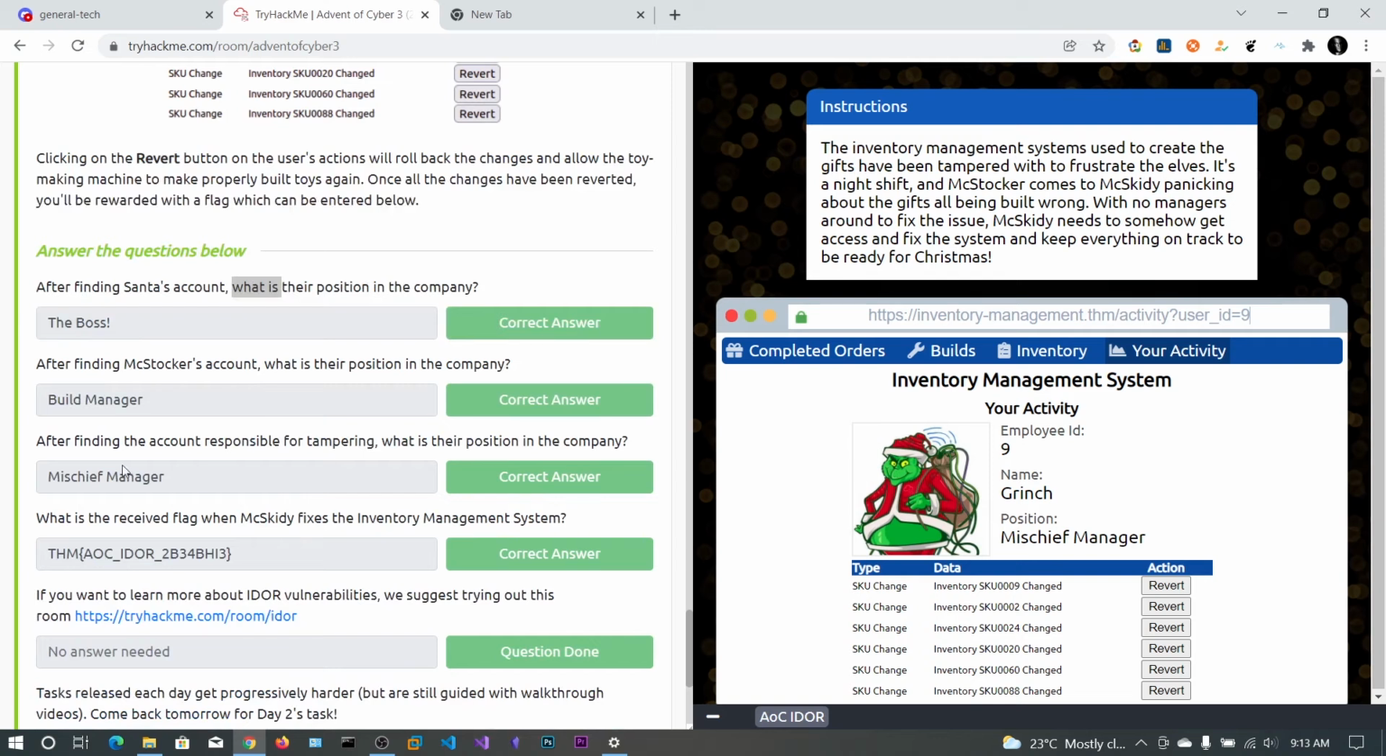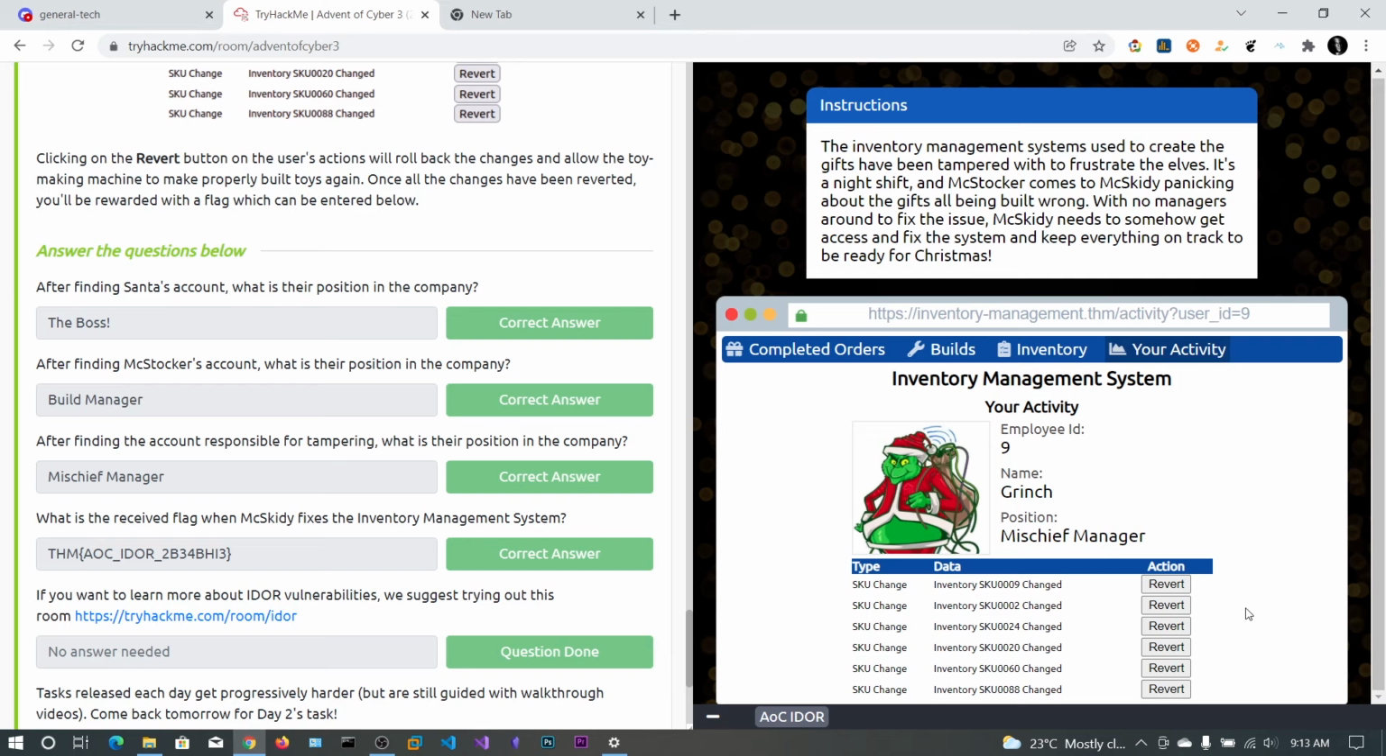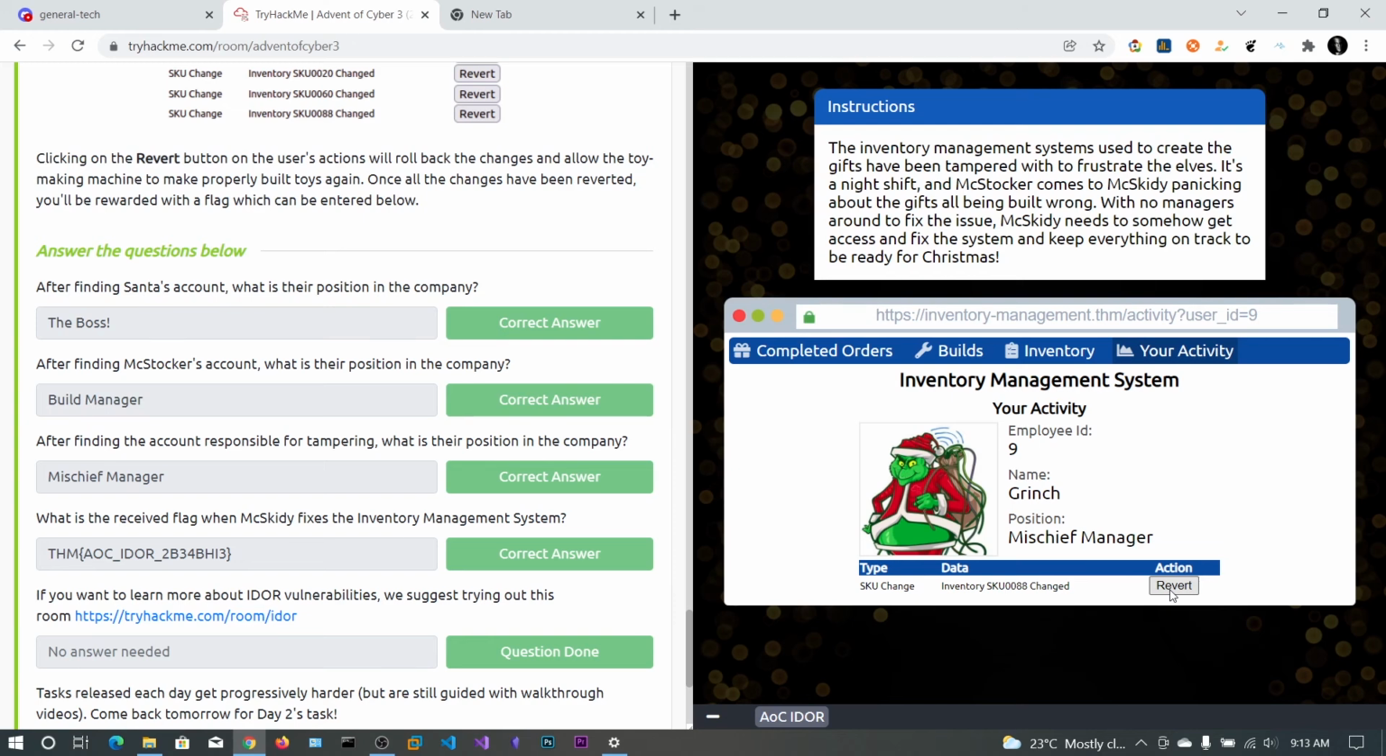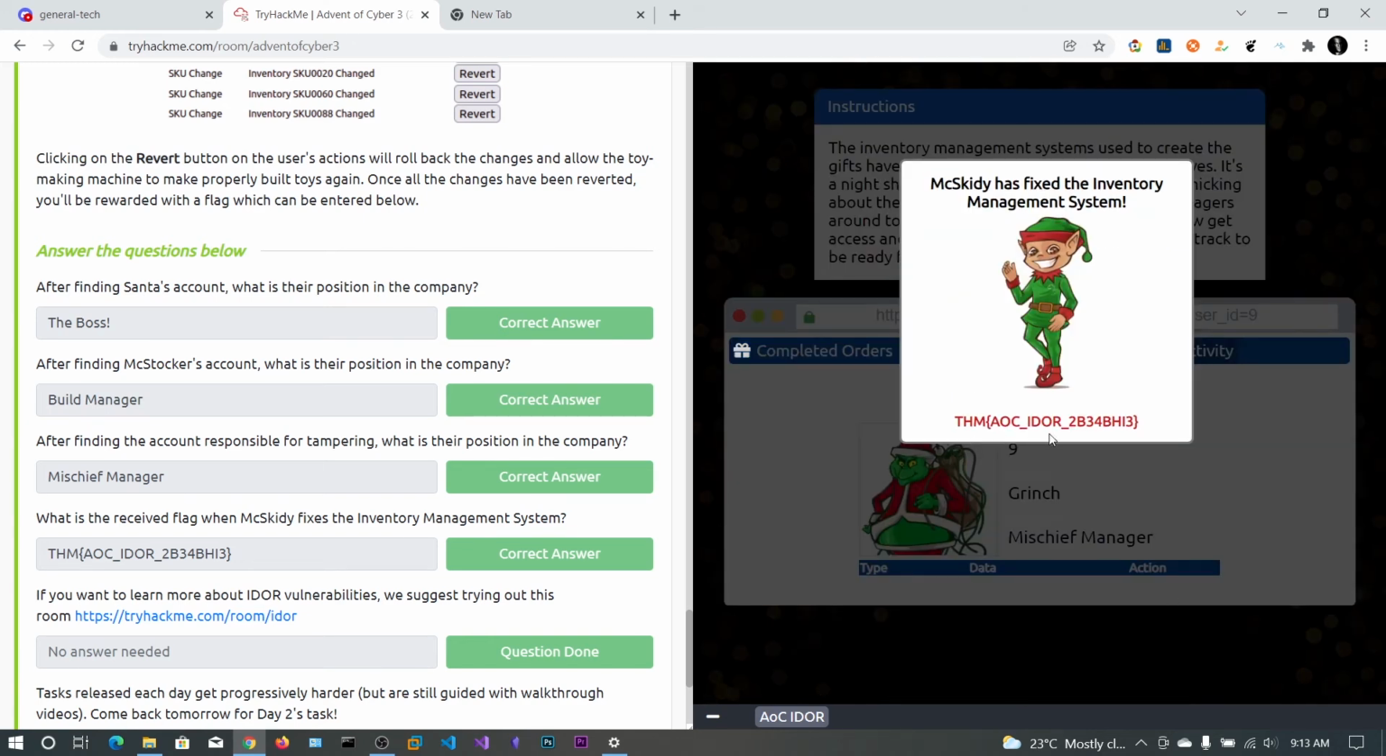He might be the one who tampered with the data, and the position is the mischief manager. Here we have some actions that say revert, so it might change the actions back. So revert this, revert everything, and you get the final flag.